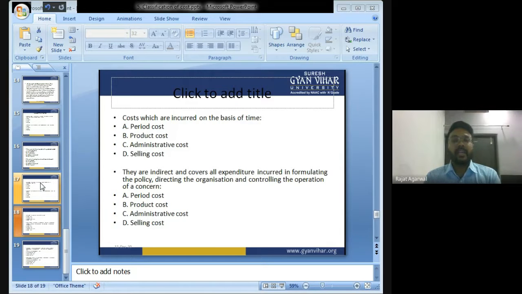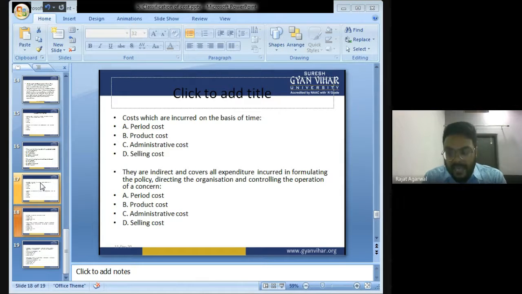Costs which are incurred on the basis of time. Which are the costs which are incurred on the basis of time? Period cost, product cost, administrative cost or selling cost? The answer is period cost.